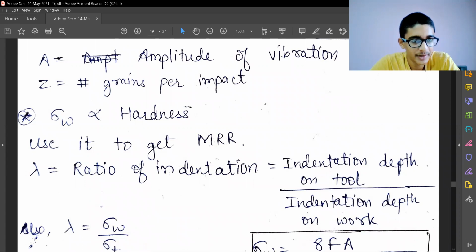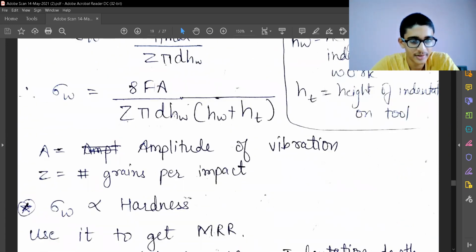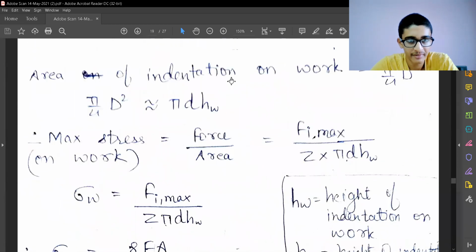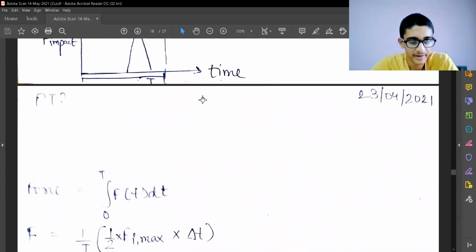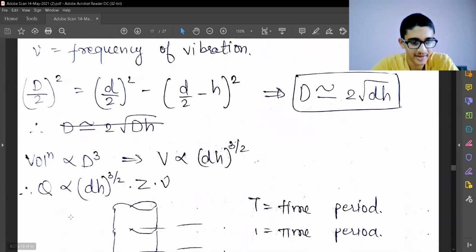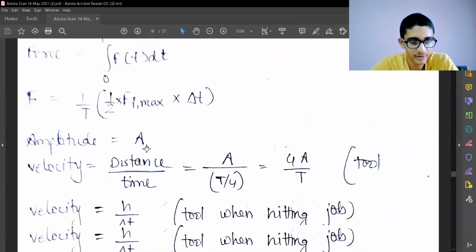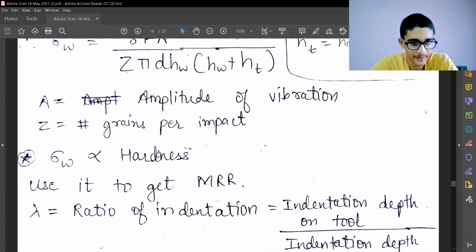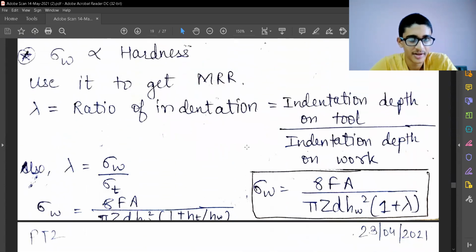Now the stress on the work is equivalent to the hardness of the workpiece. So we'll substitute it by that and use it to get the MRR. The MRR is hidden over here, and we'll derive that MRR from there. In MRR, we needed the H value in that formula, the H value for the volume removed. So we are going to use this stress equation to get that H value. That's the purpose of doing all this.